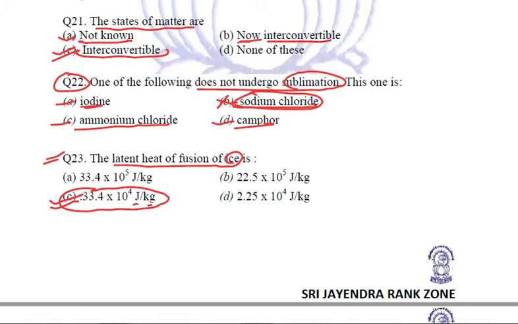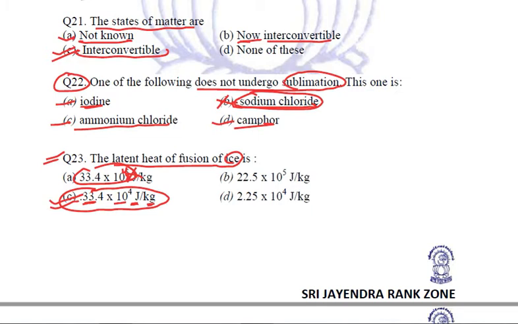You need to remember the decimal, the superscript 10 to the power 4, and the unit also, joule per kg. Everything is equally important. They could have confused you by saying 33.4 into 10 power 4 kilojoule per kg. Had it been kilojoule, then it would have been wrong, even though the initial values were same.